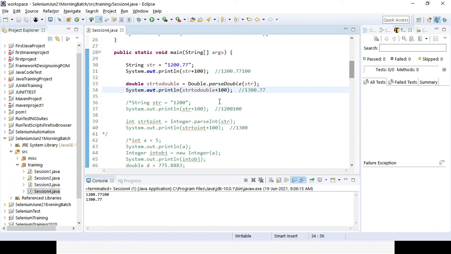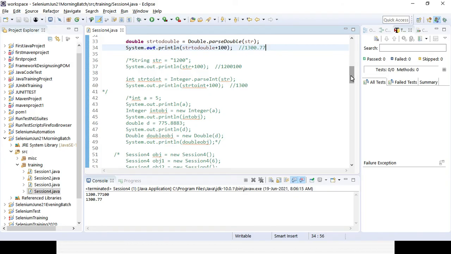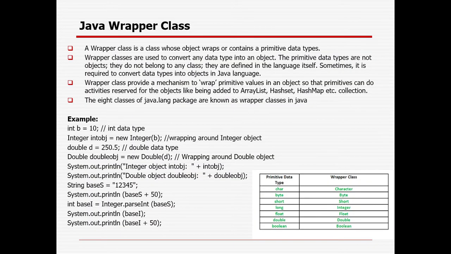So in case the particular string is containing some float part or double part or integer part, I can't directly perform any operation. First I need to convert it to the relevant wrapper class, and then we can perform it. The normal data types are part of the language itself within Java, but they are not objects and they do not belong to any class. So first I need to create an object, so that it can belong to that particular class we are dealing with. And once those are converted to objects, then we can easily work with any of the collection framework, and perform any operation. So that's the beauty of wrapper class.